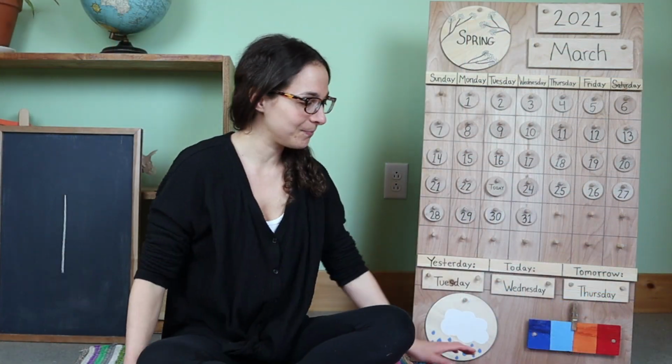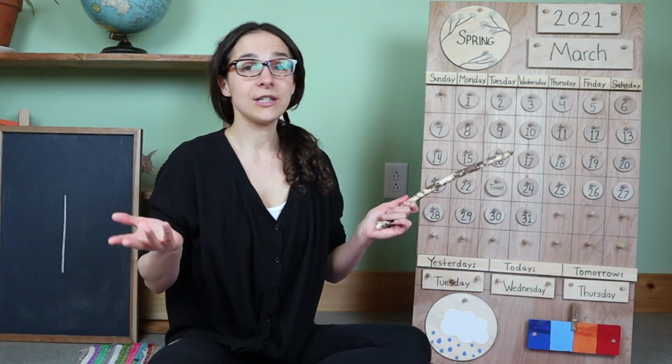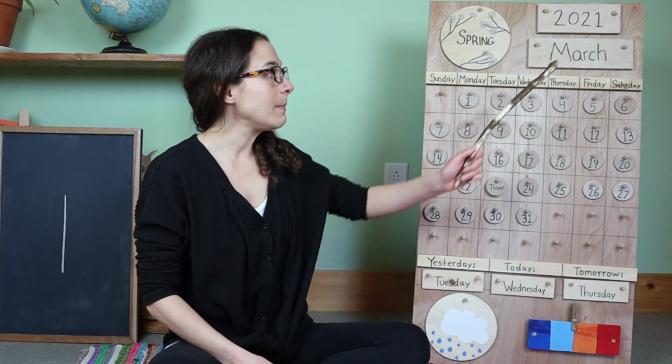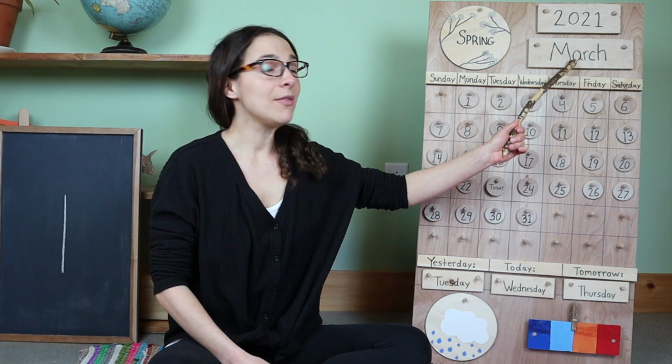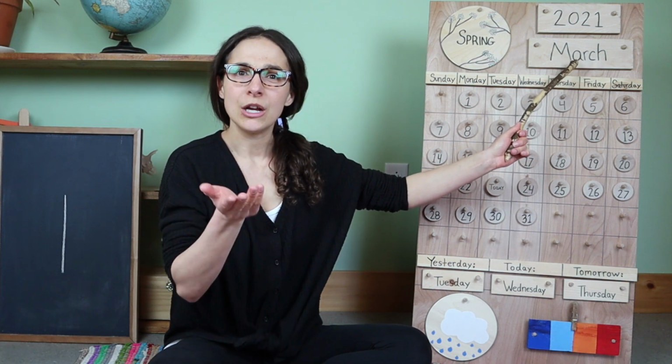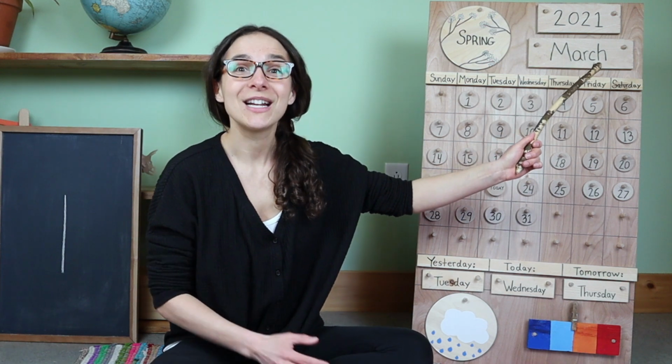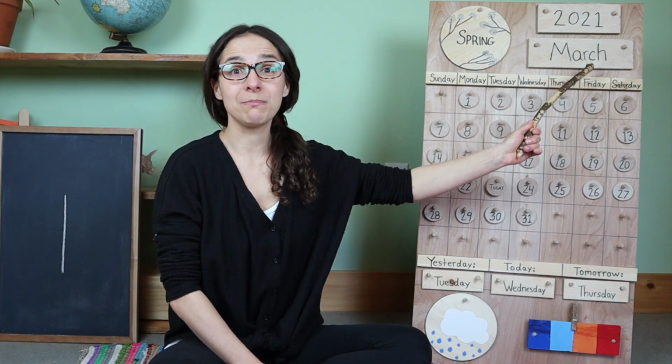I hope that you all are having a wonderful morning so far. Let's get started with circle time. The first thing that we do is start off with the date. And when we say the date, we begin with the month. The month is right up here. Do you remember what the month is? March! That's right, friends. The month is March.